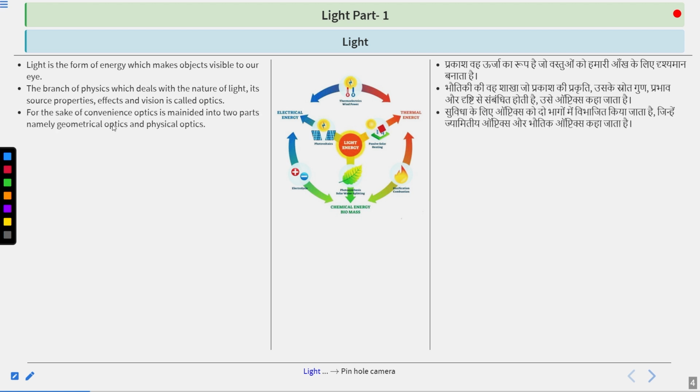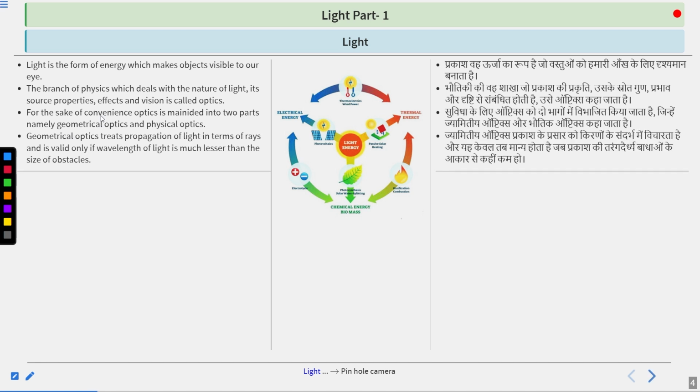For the sake of convenience, optics is divided into two parts, named geometrical optics and physical optics. Okay? This division that we have made in optics, dividing it into geometrical optics and physical optics, is for our convenience only.